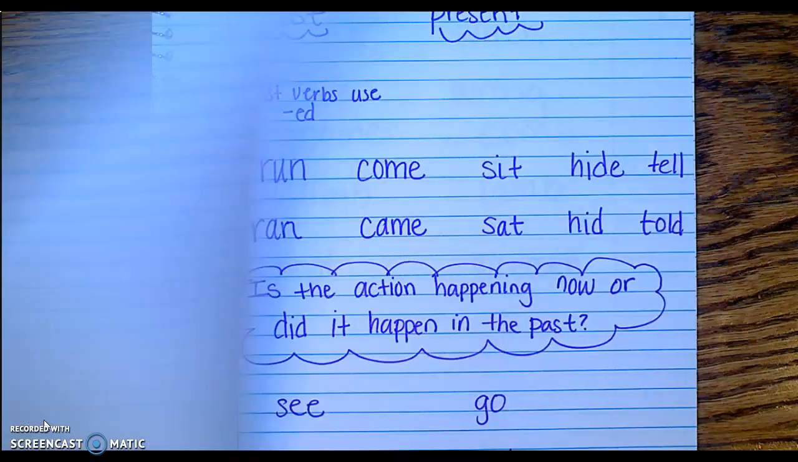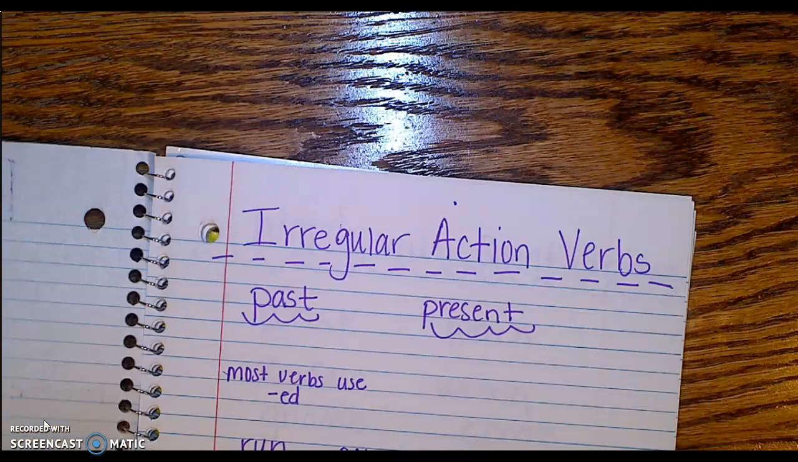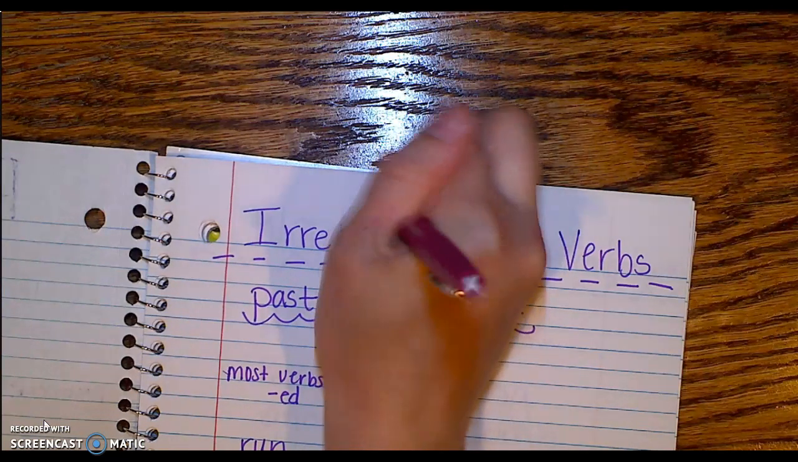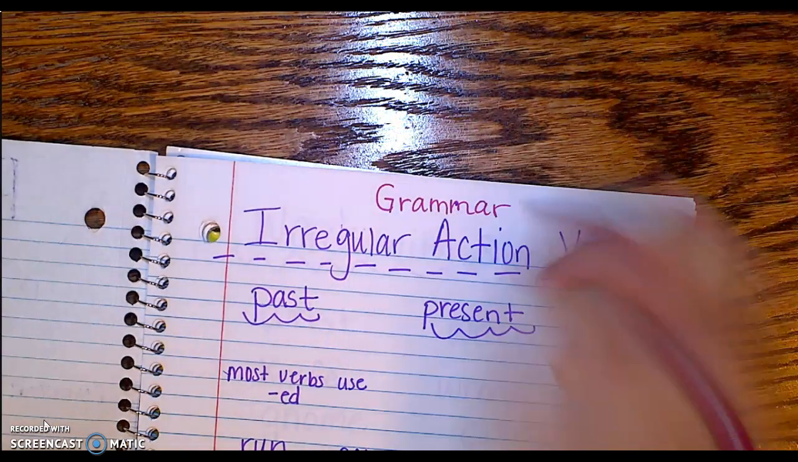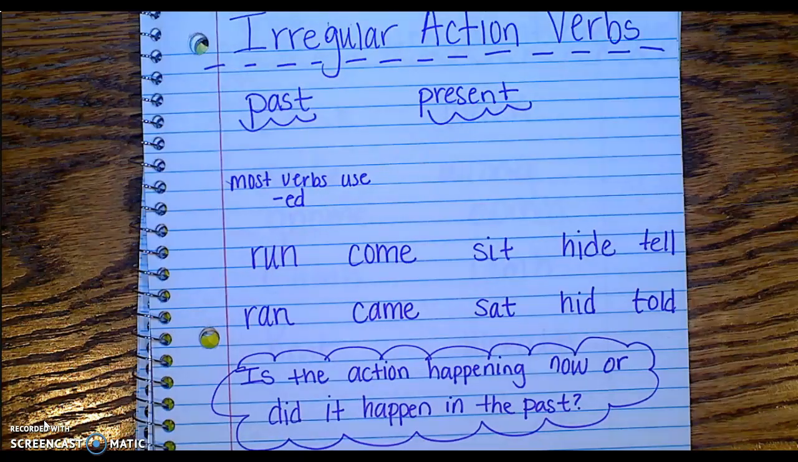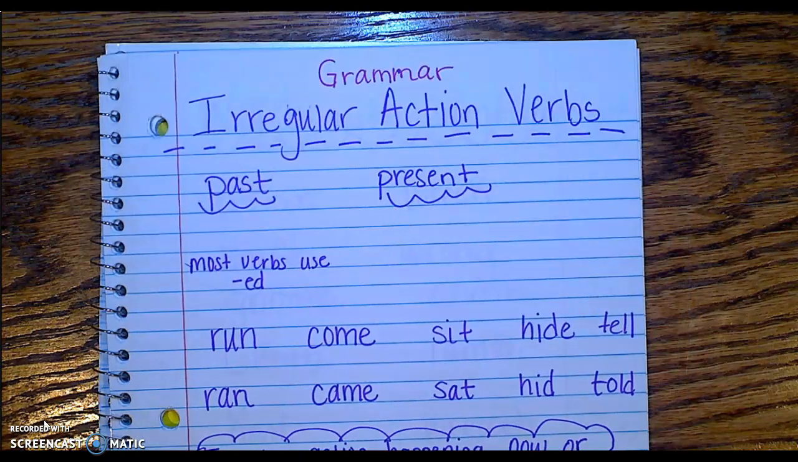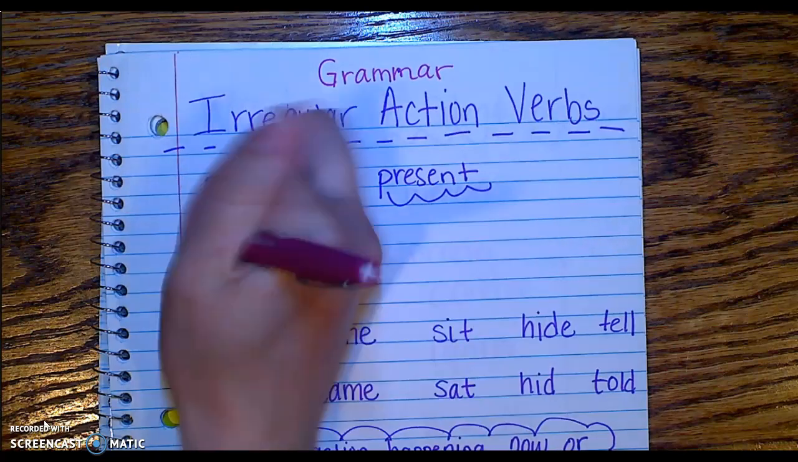Awesome. Let's move on to our grammar. I'm going to write grammar up here so you know. We are going to be looking at irregular action words. First, before we jump in, let's just touch on what past and present mean. Past means it already has happened.